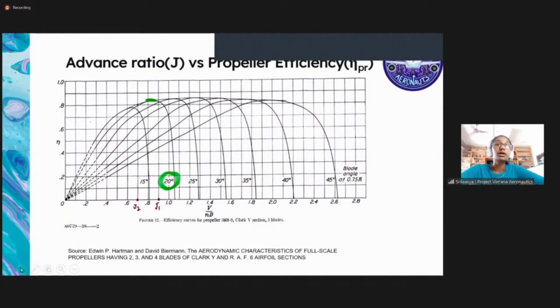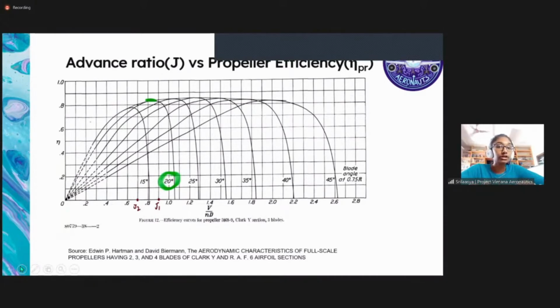A pitch angle is basically the angle between the chord length and the plane of rotation. As you can see, the graph shows propeller efficiency versus the advance ratio. The advance ratio is J, which is equal to cruise velocity over n times D, where n is the rotations per second and D is the propeller diameter.